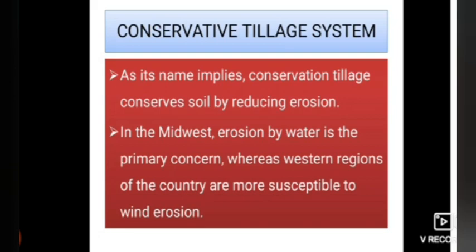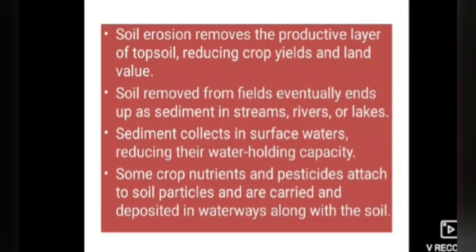In the Midwest, erosion by water is the primary concern, whereas western regions of the country are more susceptible to wind erosion. Okay, so as I said, soil erosion will be in the form of tillage.